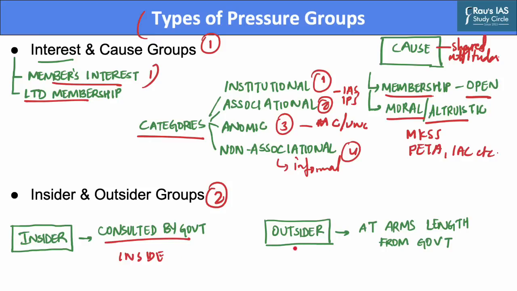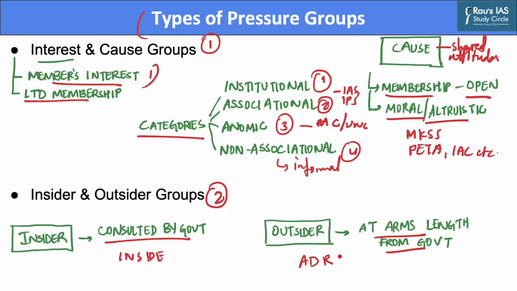Whereas, outsider groups on the other hand are not so closely involved with the government, and they find it harder to get their voices heard in the higher echelon of policy making. They are kept or they choose to remain at arm's length from the government. They therefore try to exert influence indirectly, that is via mass media or through public opinion campaigns. One such example of an outsider group is the Association for Democratic Reforms, which has been pushing for reforms in the way representatives are elected by the citizens of India.